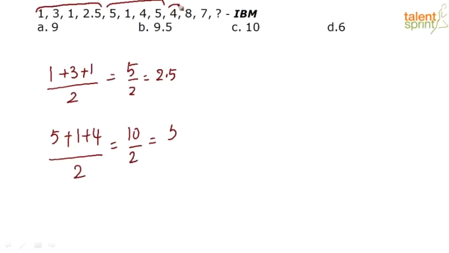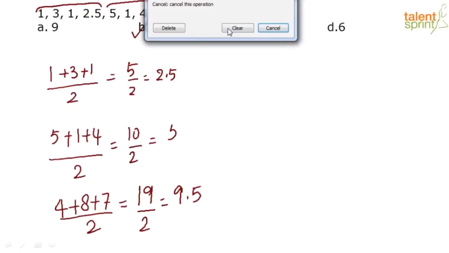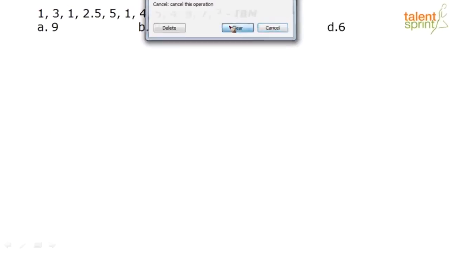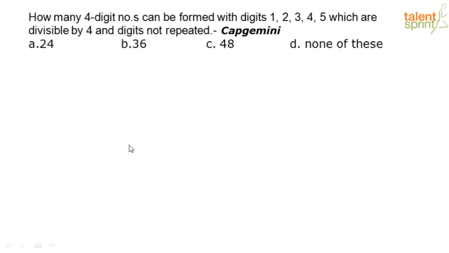So the next 4 numbers should follow the same pattern. So what will it be? 4 plus 8 plus 7 by 2, that is equal to 19 by 2, that is equal to 9.5. So the answer for this question is option B. Is it clear, guys? So let's move on to the next question. See, such questions, when you practice more, you will be able to find the answer. Okay. Now let's look at the next question.